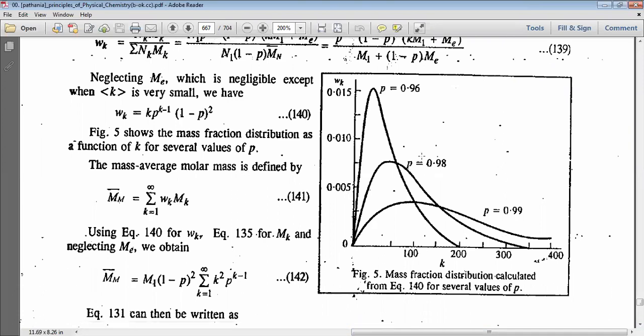Here, if we consider in this mass fraction distribution graph, probability 0.96, probability 0.98 and probability 0.99. The highest probability cases give lower wk value.